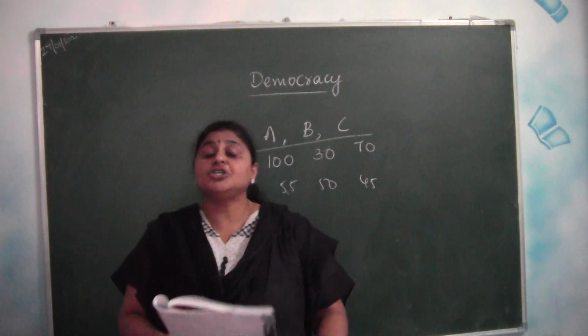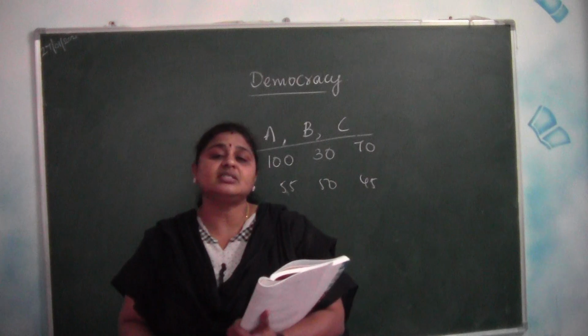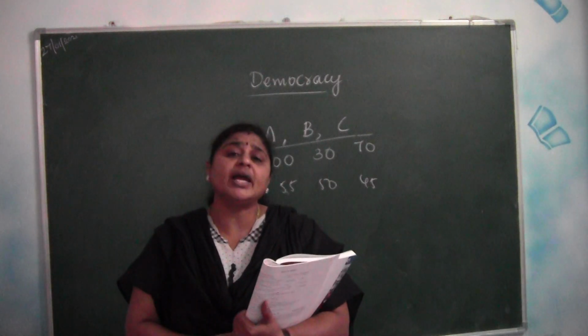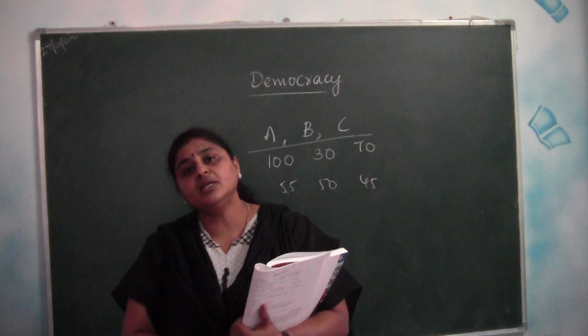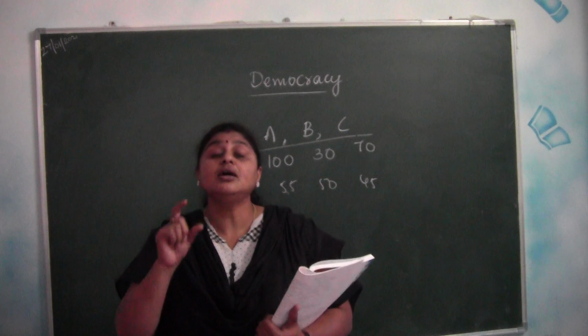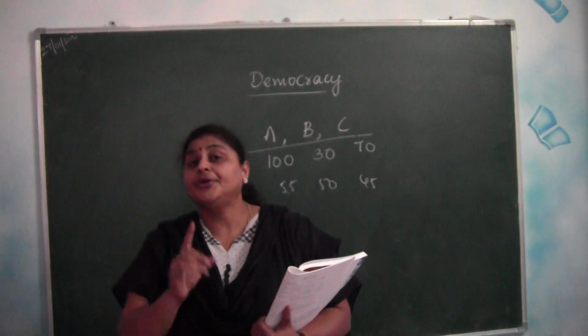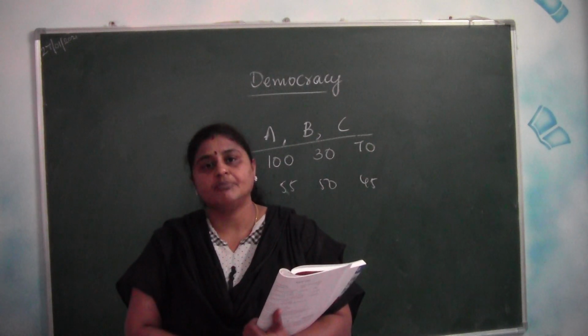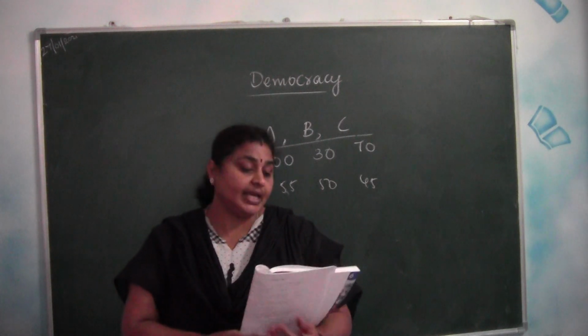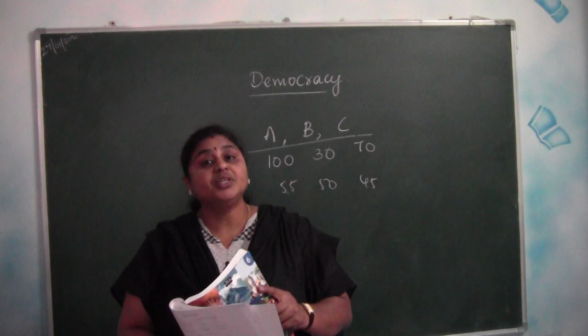But we should not say the government is doing wrong and fight everybody with bombs and these sorts of violence. We shouldn't create that in society. We have to fight for our rights in a peaceful manner, not with violence. Then only can a democracy be run successfully in any place of the world.